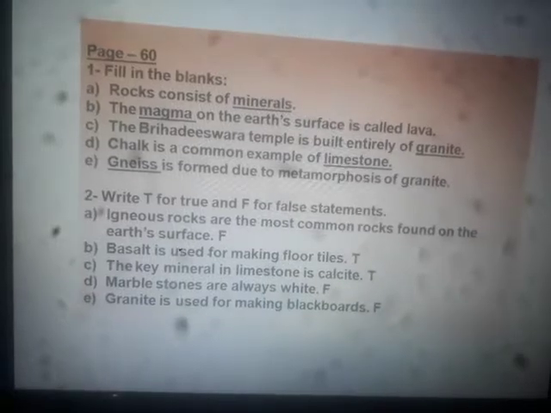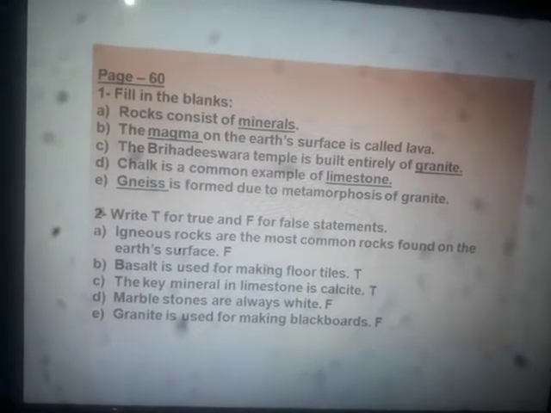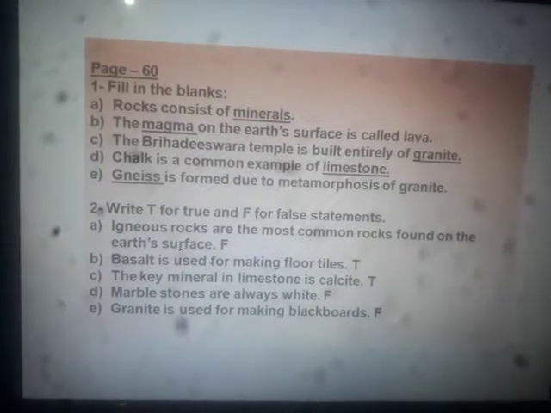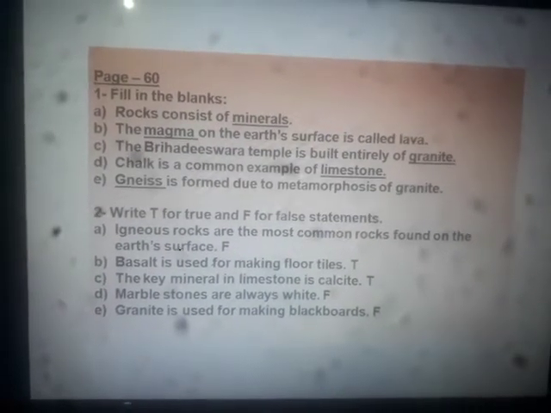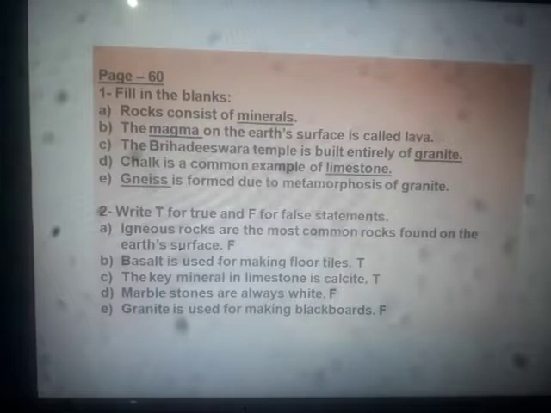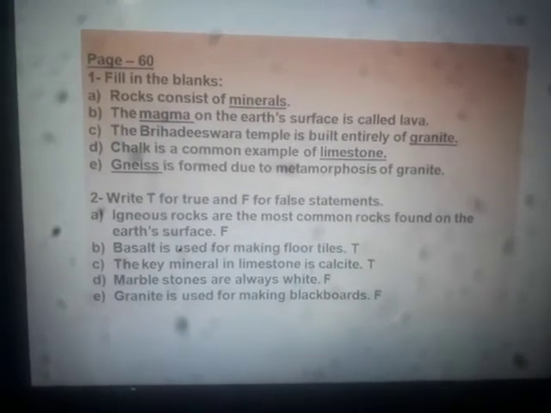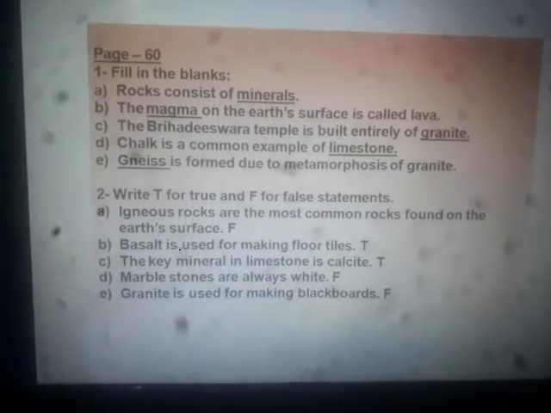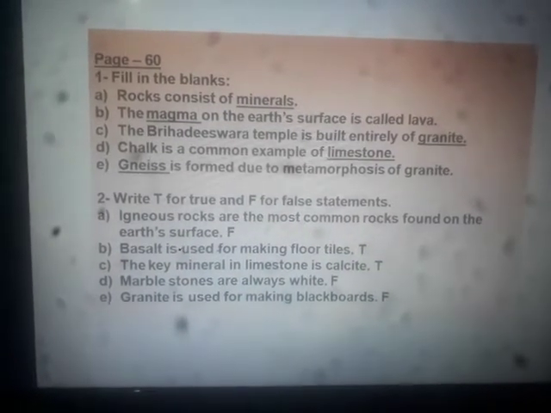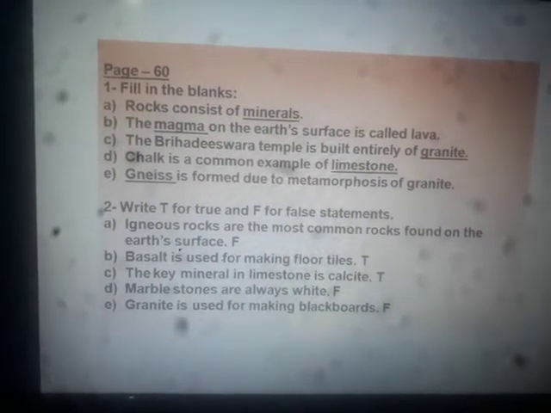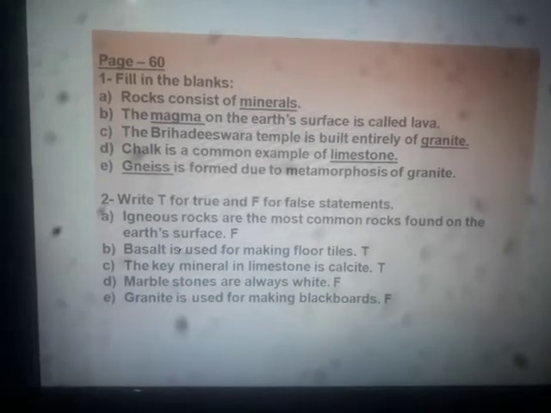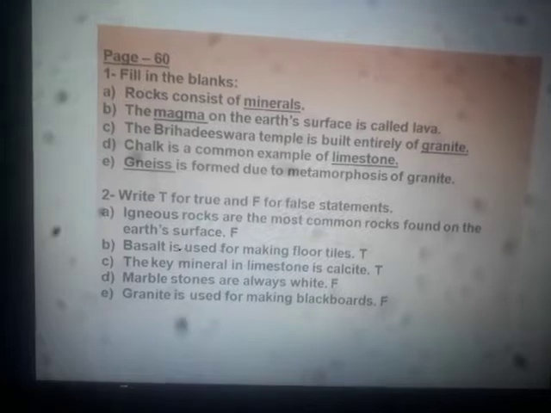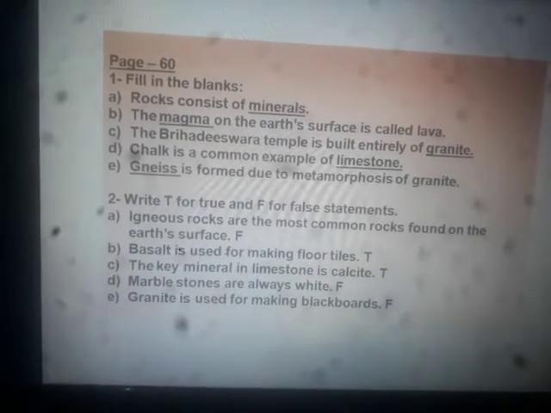Coming to the question answers, fill in the blanks. Rocks consist of dash. So rocks consist of minerals. The dash on the earth's surface is called lava. So what on the earth's surface is called lava? It is the magma. The magma on the earth's surface is called lava.